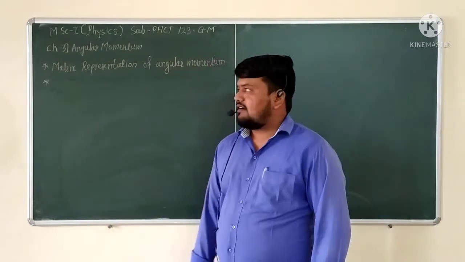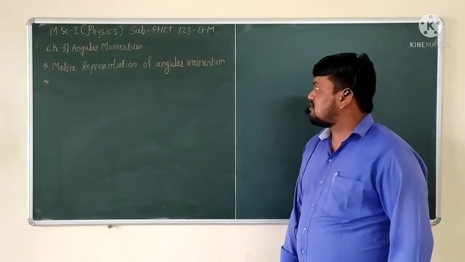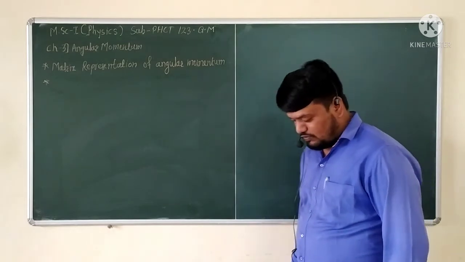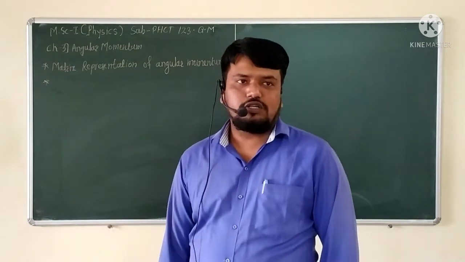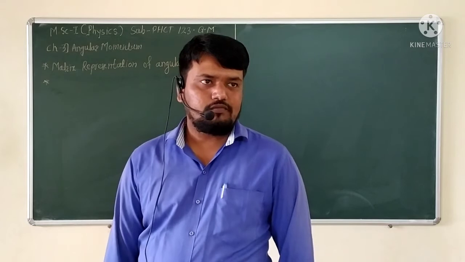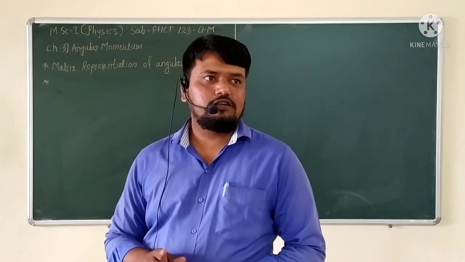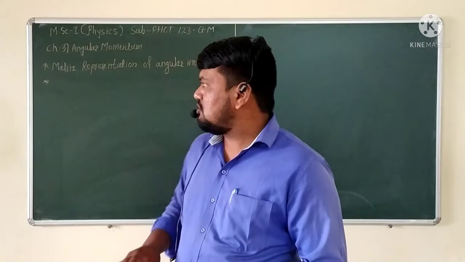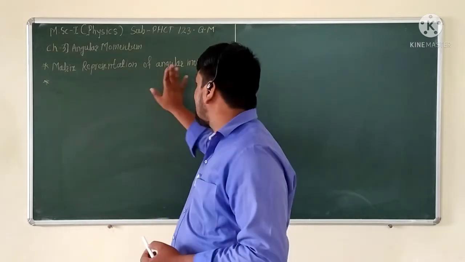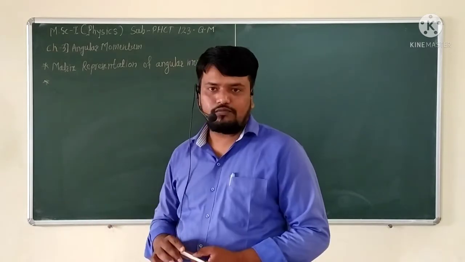So today again, welcome to the lecture series. Our subject is quantum mechanics, and we want to continue our chapter, which is angular momentum. Yesterday we started a very important point, which is the matrix representation of the angular momentum.